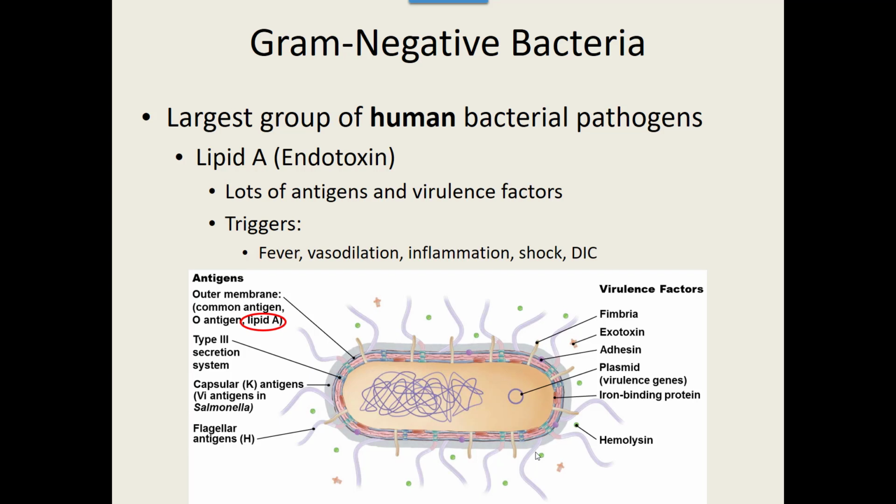And that lipid A has lots of antigens and lots of virulence factors, meaning it is more likely to cause disease. And usually, when it gets broken down and released, it triggers fever, vasodilation, inflammation, shock, and then DIC, which stands for disseminated intravascular coagulation, aka you get blood clots, which is never good.